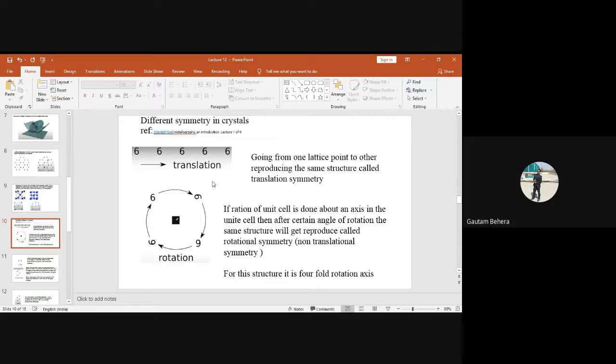So in another way, I can say we can have two types of symmetry in the crystalline materials. For crystalline materials, study of symmetry is very important. It tells us a lot of things. So we can have translational symmetry and we can have non-translational.